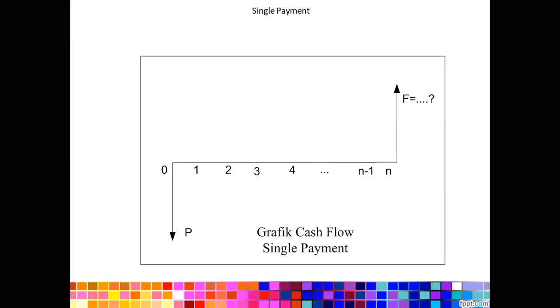Let's say I purchase a machine, and I want to know the remaining useful life, the remaining value, after a certain period. Let's say F. So I want to know the future value if I know the price of the machine.